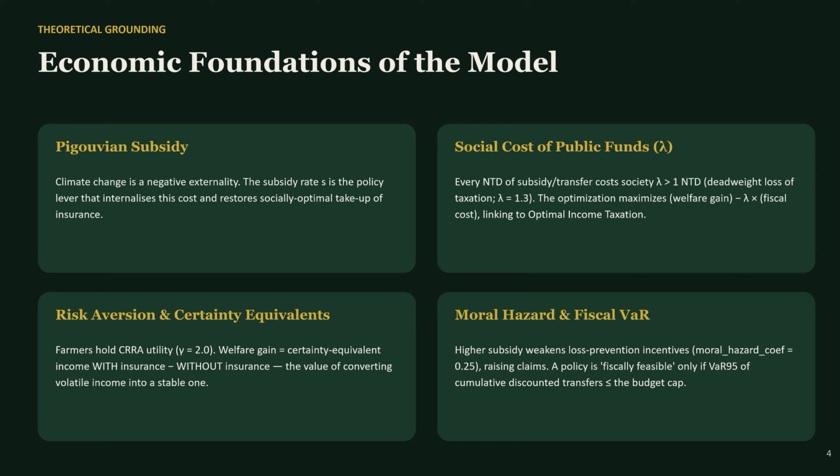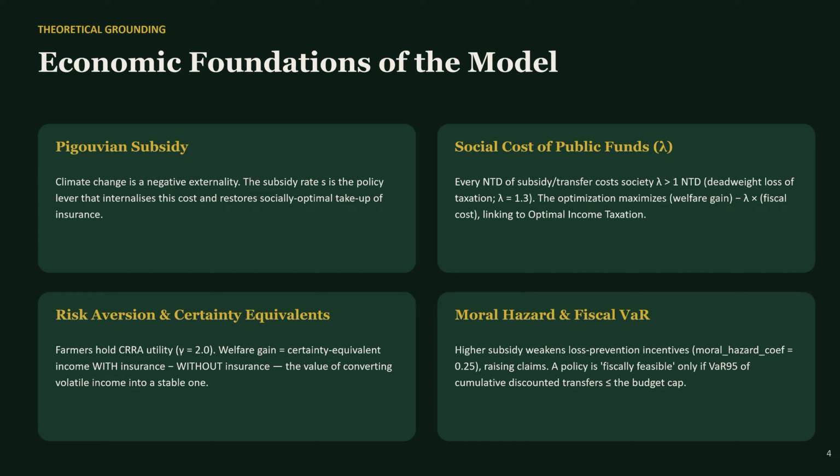And next, risk aversion and certainty equivalence. Farmers are modeled with CRRA utility, constant relative risk aversion. The welfare gain from insurance isn't just the expected payout, it's the difference between the certainty equivalent income with insurance versus without it. That's the value of converting a volatile income stream into a stable one.